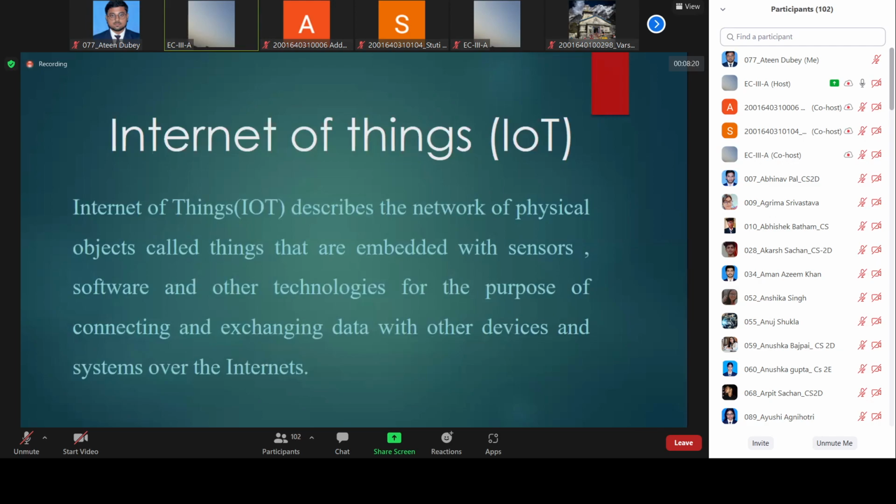In simple language, we can say that the physical objects are sensors and actuators, which we will discuss later on. These are the things that connect a system with the outside environment.